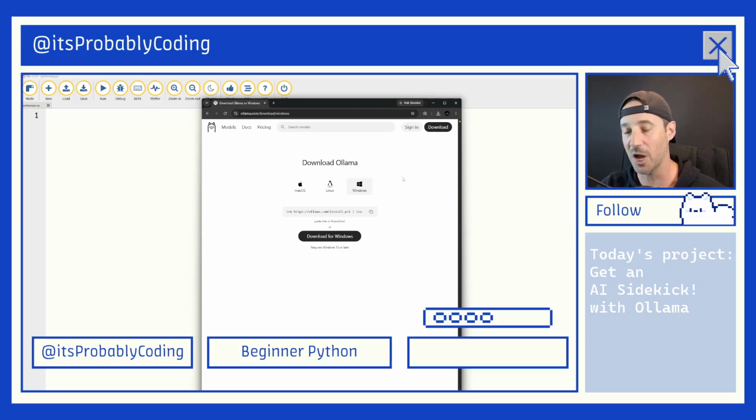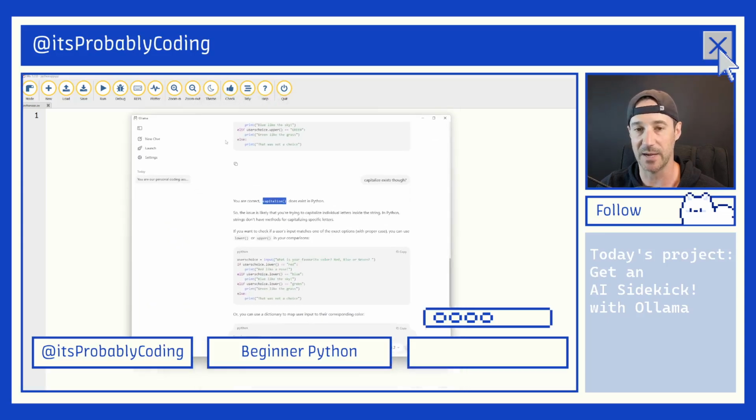It can be a phenomenal tool. Back in my day, I used to use Stack Overflow, where I had a problem and I would post it on a forum, and I would wait days or sometimes weeks for a senior developer or programmer to come on and say, hey, I think I have a solution to your problem. This gives you the solution right away, especially for beginners. It's really good. So download that.